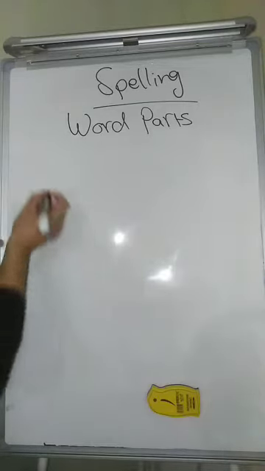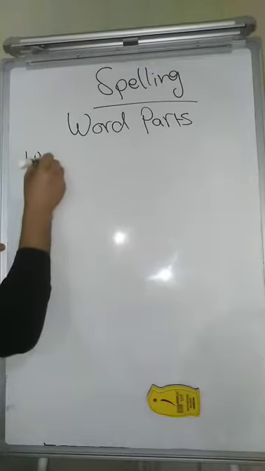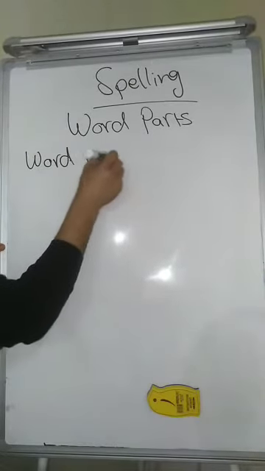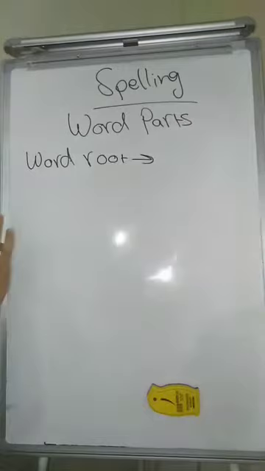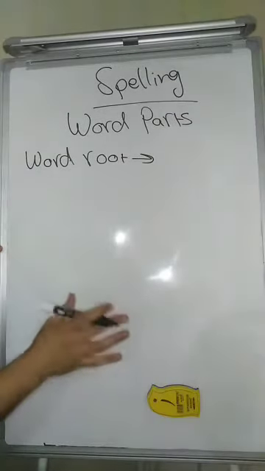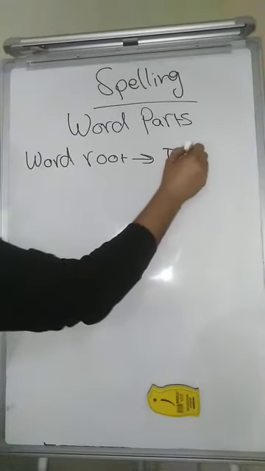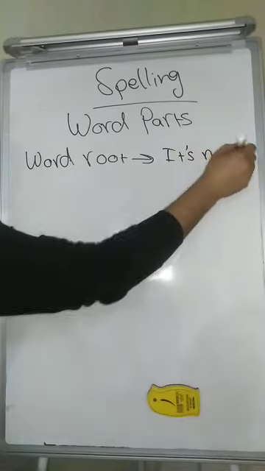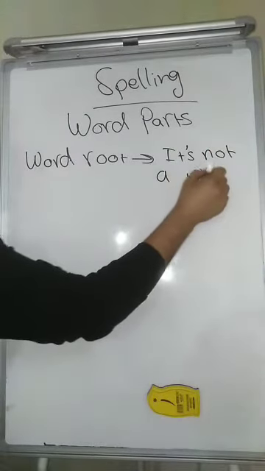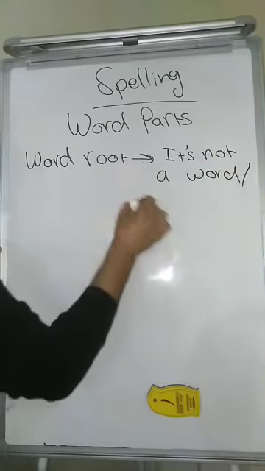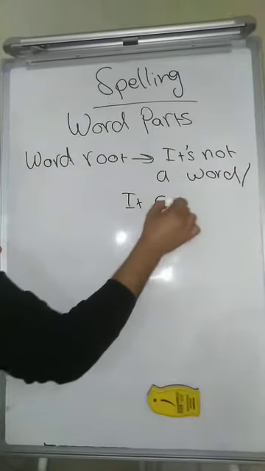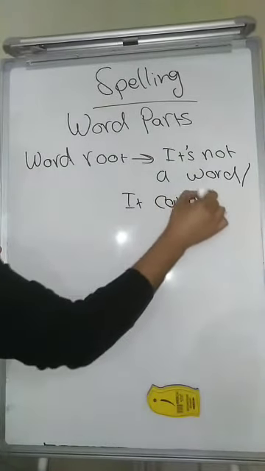So first of all, the word root: it's not even a word and it can't stand alone.